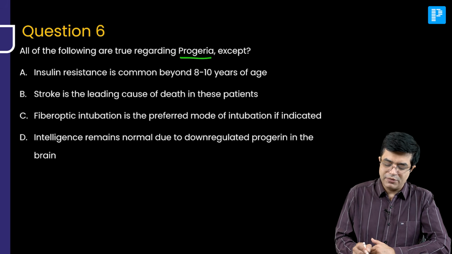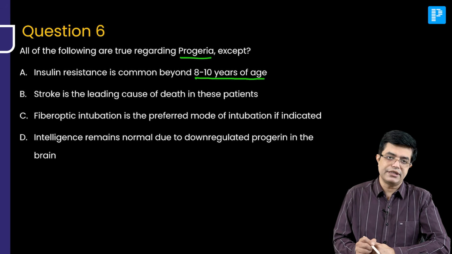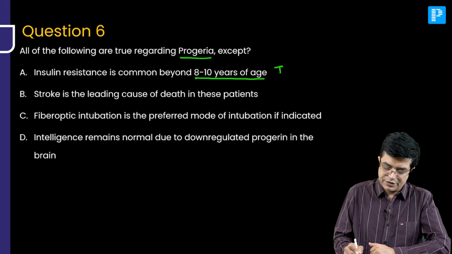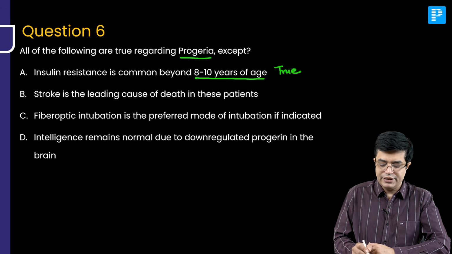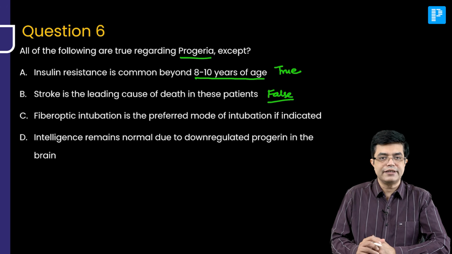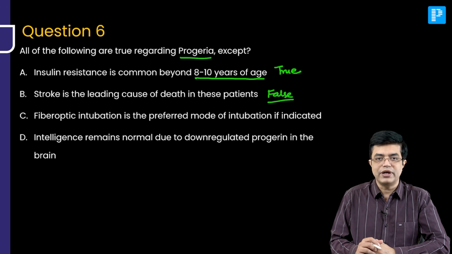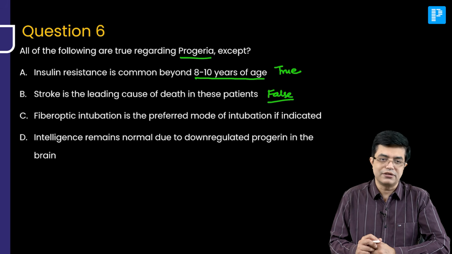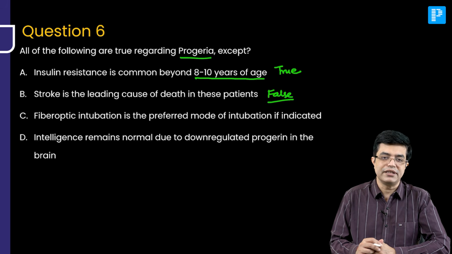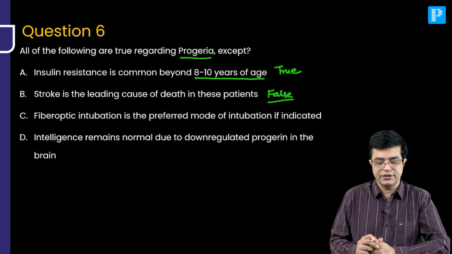Insulin resistance is common beyond 8 to 10 years of age. Yes, it is a true statement. Stroke is the leading cause of death in these patients. False. The most common cause of death is cardiac involvement. Myocardial infarction due to accelerated atherosclerosis is responsible for roughly 80% of all deaths. Stroke can occur, but stroke per se is not the most common cause of death.